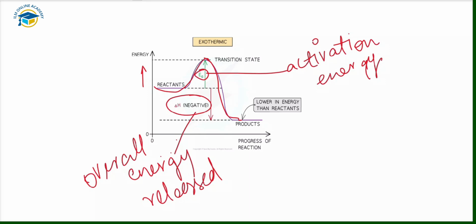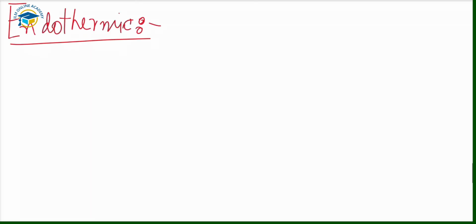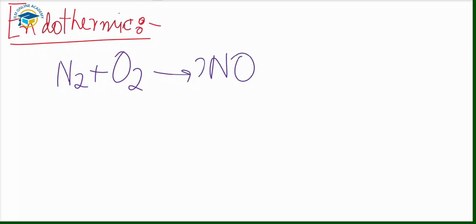Now we'll talk about the pathway diagram for the endothermic reaction. For endothermic reactions, we have the example of the reaction between nitrogen and oxygen. It is one of the reactions that takes place in a hot engine when the fuel is burned in car engines. So the equation for this reaction is nitrogen plus oxygen reacting to produce nitrogen monoxide gas. So this is the example of an endothermic reaction.